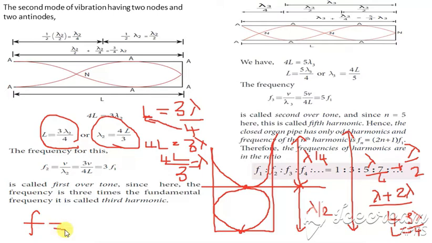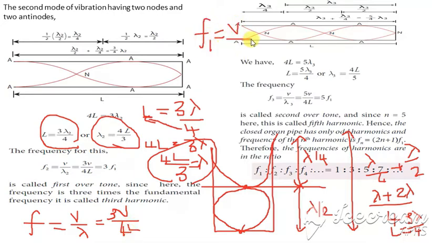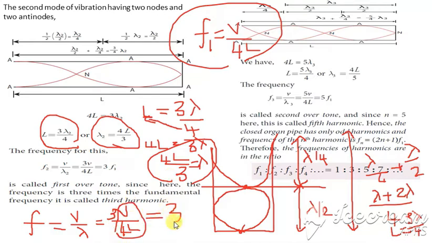Next we have to find the frequency. The formula for frequency is V divided by lambda. We know V as it is, and lambda is 4L divided by 3. So we get 3V divided by 4L. Already we know the value F1 is equal to V divided by 4L. So instead of V divided by 4L we write F1 here. So we get 3 into F1. So F2 is equal to 3 into F1.